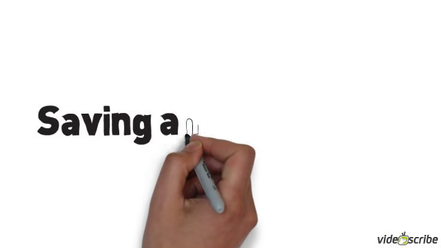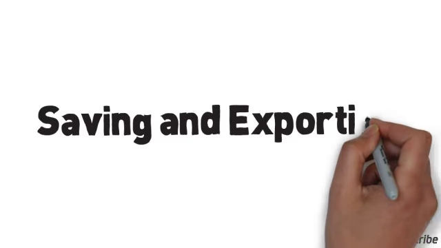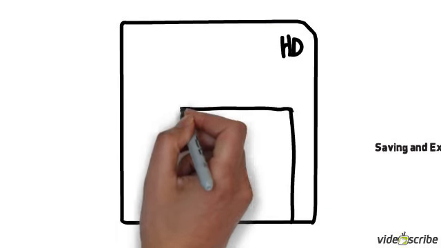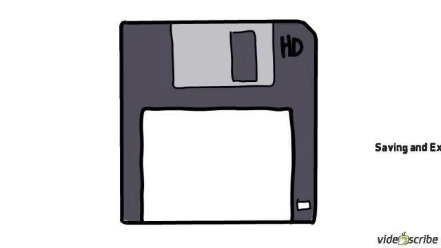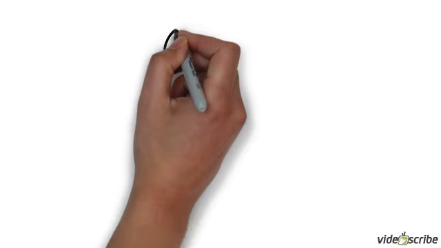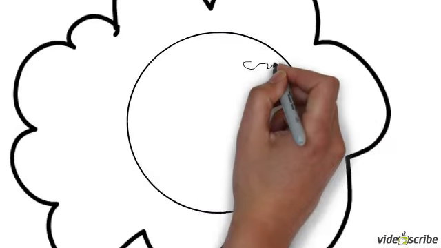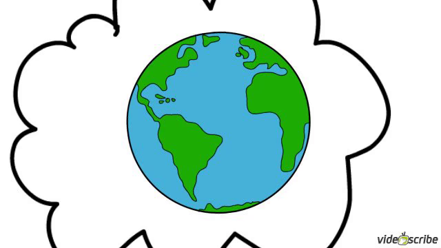So now we've got this VideoScribe going. We want to save or export it. While you can save this to a hard drive, and it's great to have things on solid state, you also have the advantage with this program of uploading them to a cloud. Clouds are great because we can download and upload and do all kinds of great stuff anywhere in the world. To do that, we simply click the Create button on the upper right-hand corner, and then the Export button just next to it.